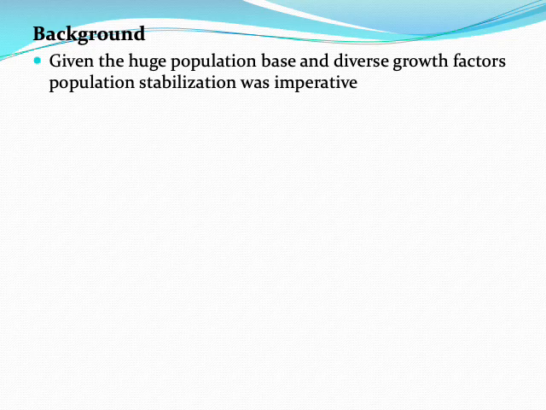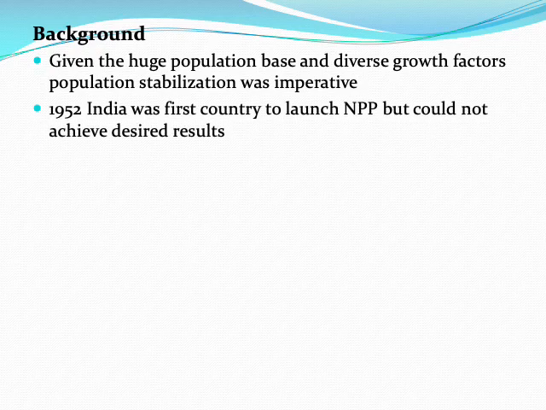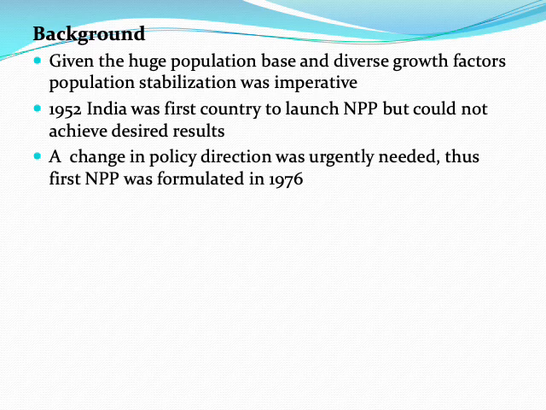Now the background of National Population Policy. Given the huge population base and diverse growth factors, population stabilization for India was imperative. In 1952, India was the first country to launch a national population policy, but could not achieve the desired results. A change in policy direction was urgently needed. Thus, the first National Population Policy was formulated in 1976.